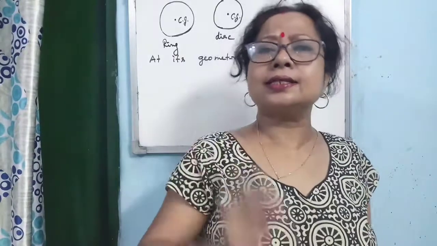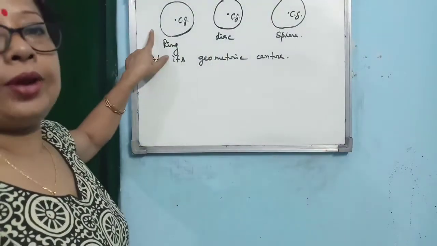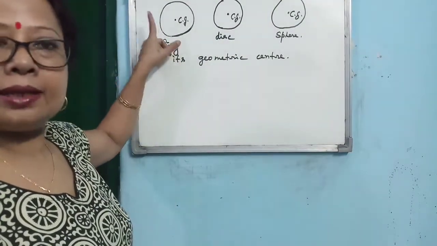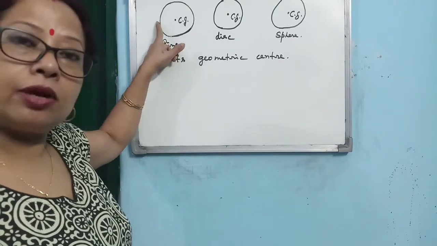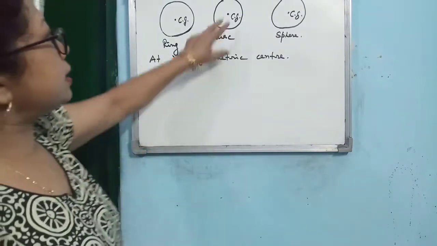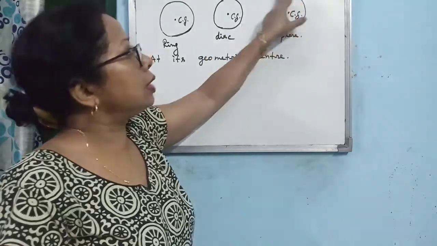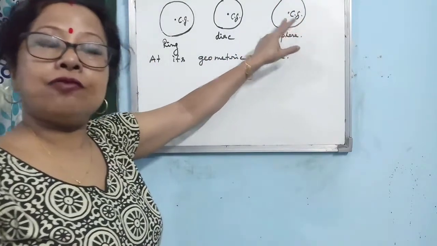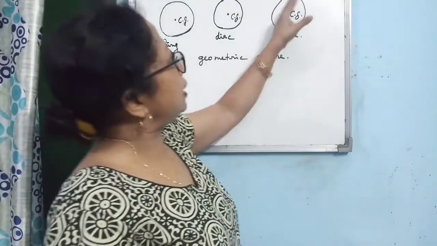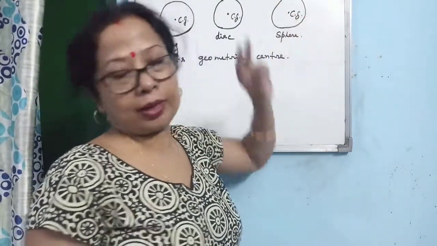So if a question comes that asks you to give an example, or justify your answer, which example must you give? The ring. In case of a ring, at the position of the center of gravity, no material is present. Consider the disc. Here the material is there, and for the sphere also the material is there. If it is a hollow sphere, then within it material is not there, but still the center of gravity will lie at the geometric center.